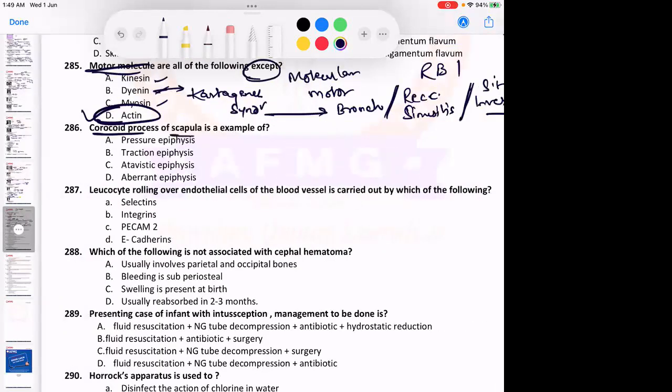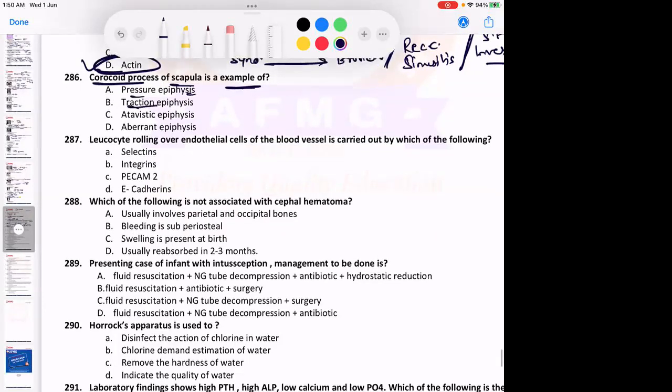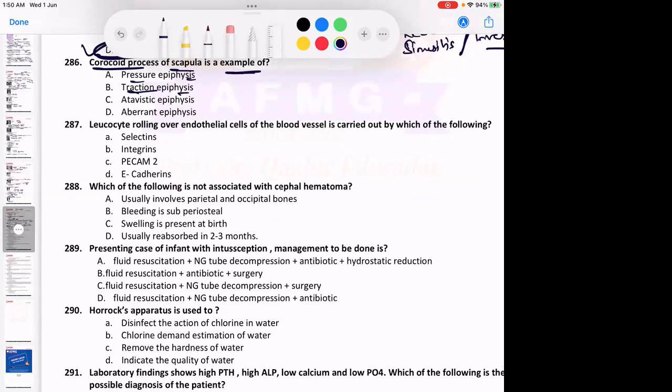Coracoid process of scapula is an example of which type of epiphysis? Usually pressure epiphyses are the ones responsible for transmission of pressure, like the head of the femur or the head of the humerus, which transmit the pressure towards the body. Traction epiphyses are formed by the pull of the muscle, usually the mastoid process. And the coracoid process is usually the atavistic epiphysis.